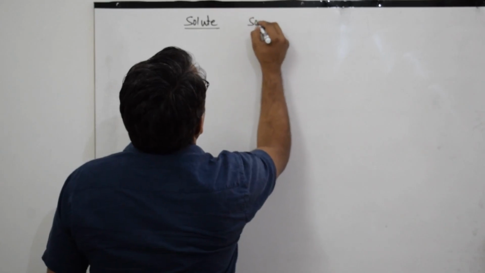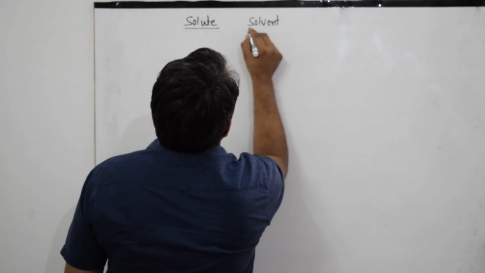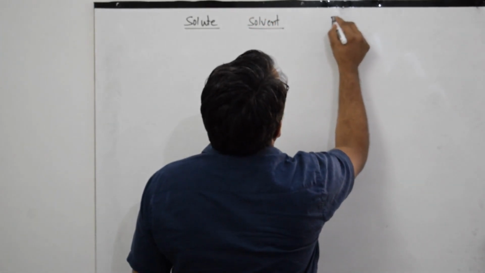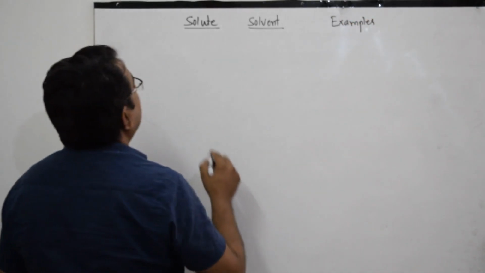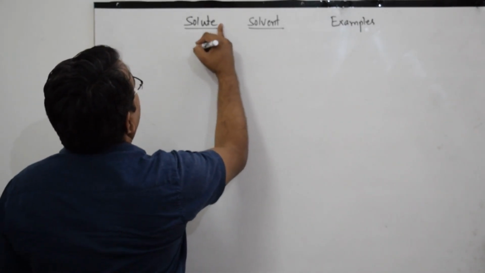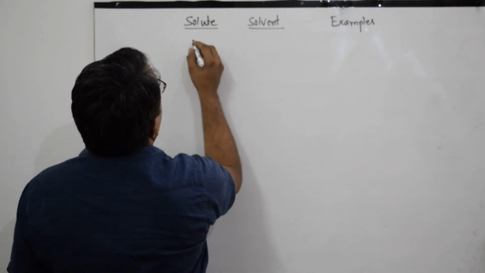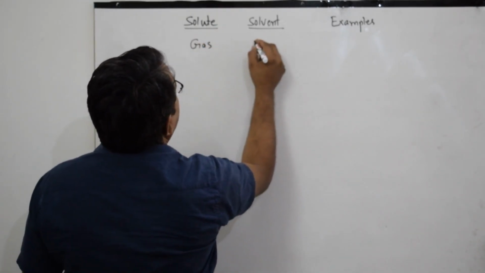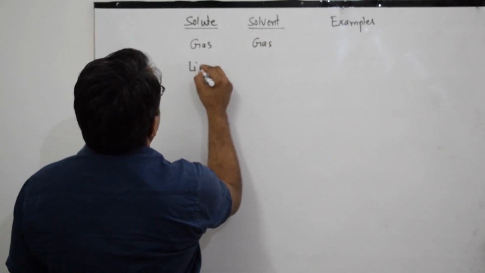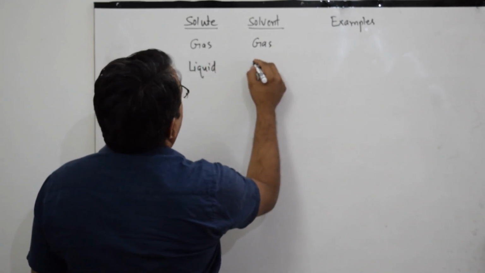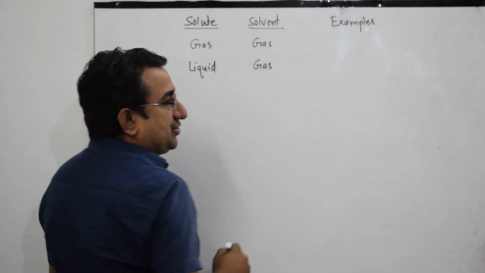Solute, solvent, examples. First of all, gas in gas type of solution. Second will be liquid in gas type of solution.